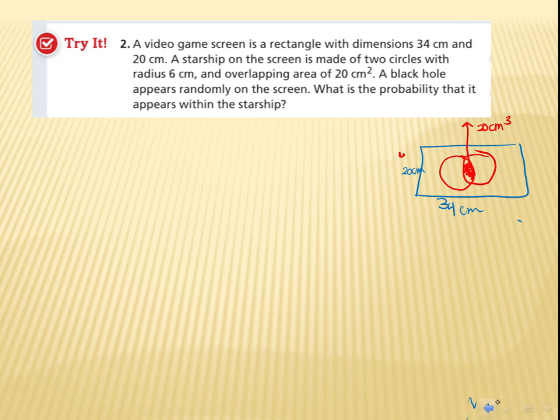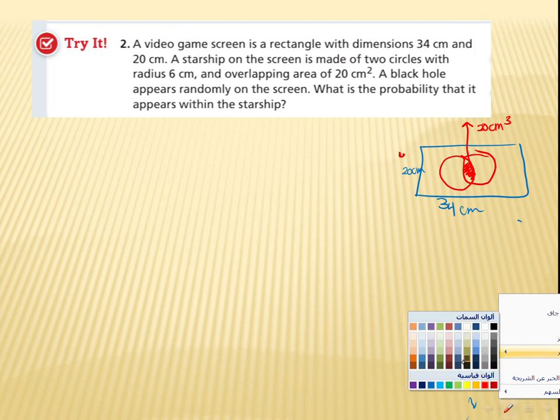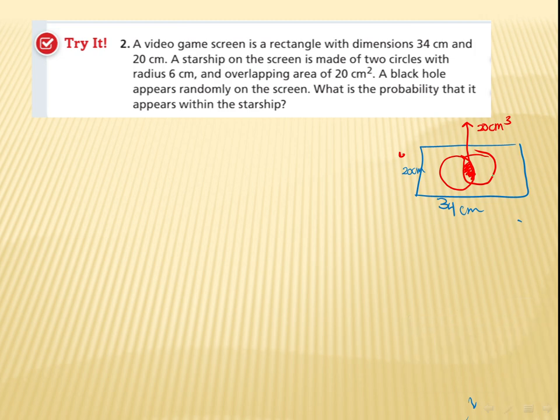He said also the radius here is 6. So I'm gonna write here the radius is 6, right? So my favorable outcome here, he said, what is the probability? So probability means number of favorable outcomes over number of all possible outcomes, right? So what is the probability that it appears within the star shape?